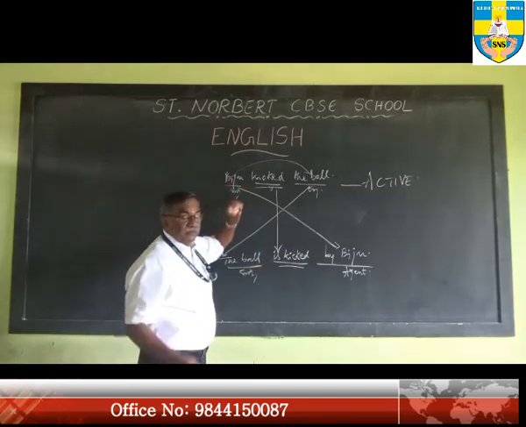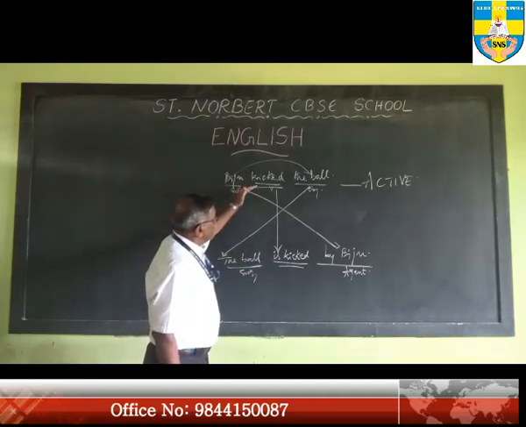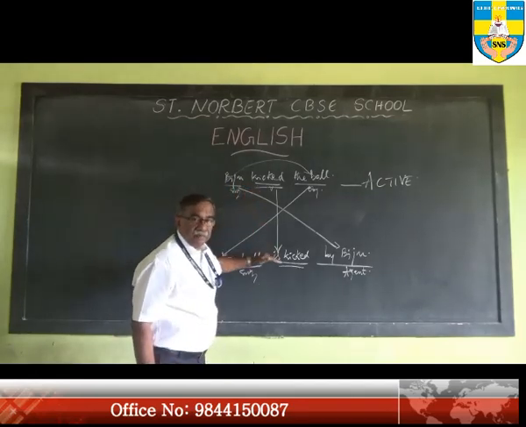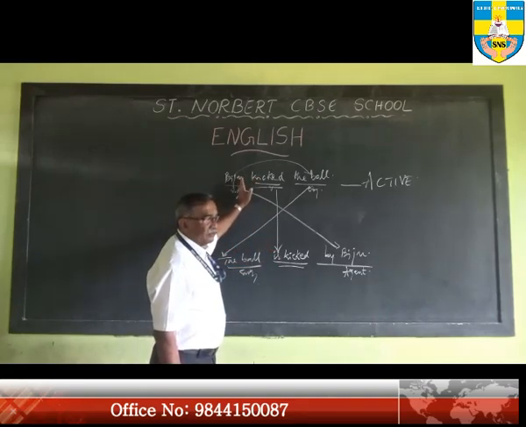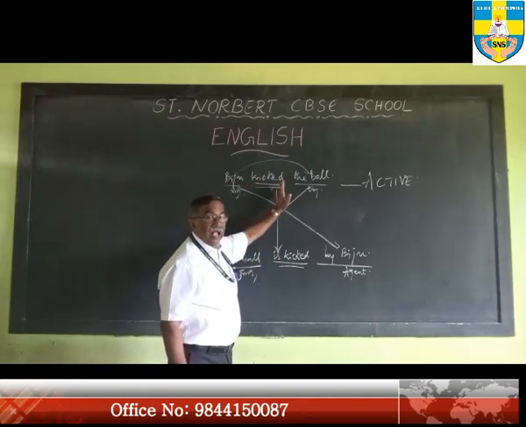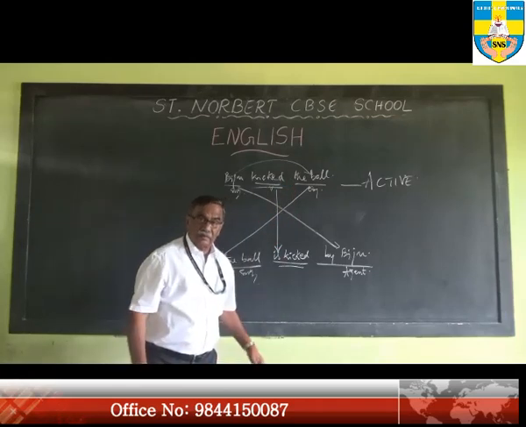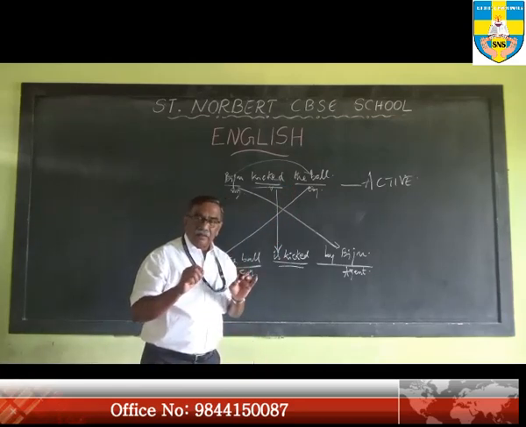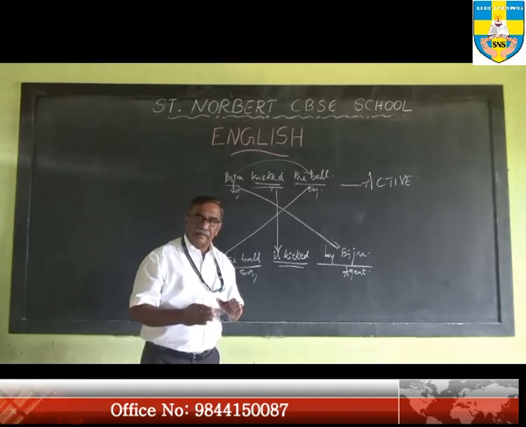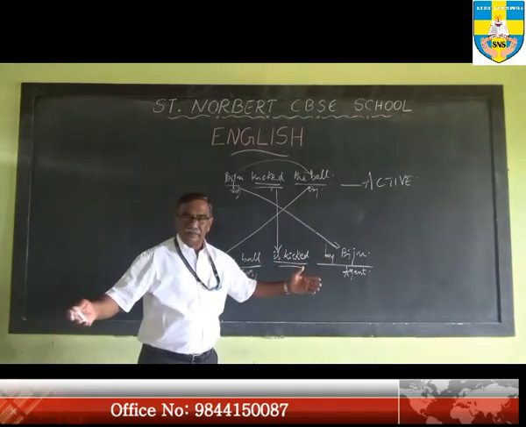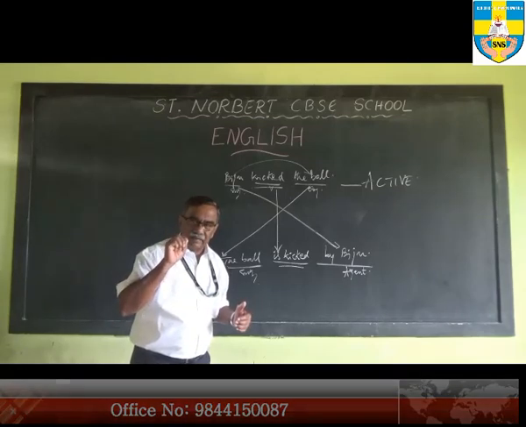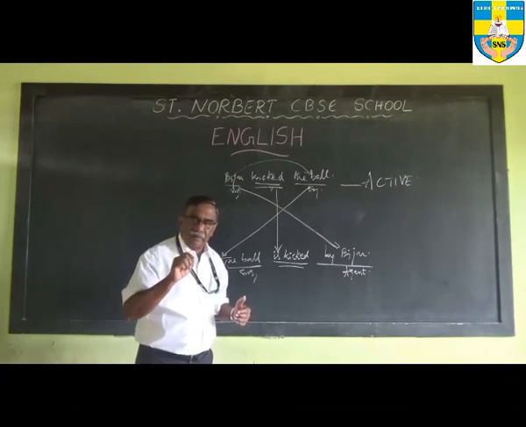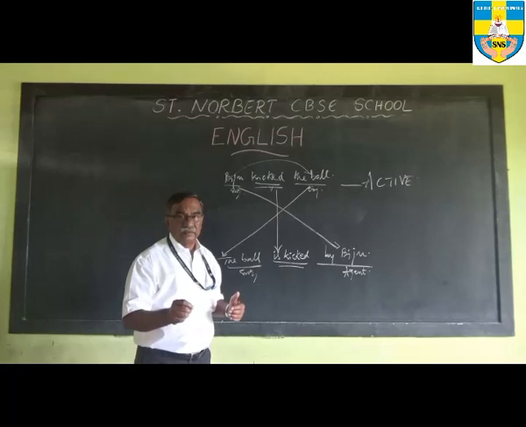So you have to remember this: when we are changing an active voice into the passive voice, you find out which is the subject, find out which is the verb, and find out which is the object. It does not matter whether the sentence is a short sentence or a long sentence. Whatever it is, identify the subject, identify the verb, and identify the object.